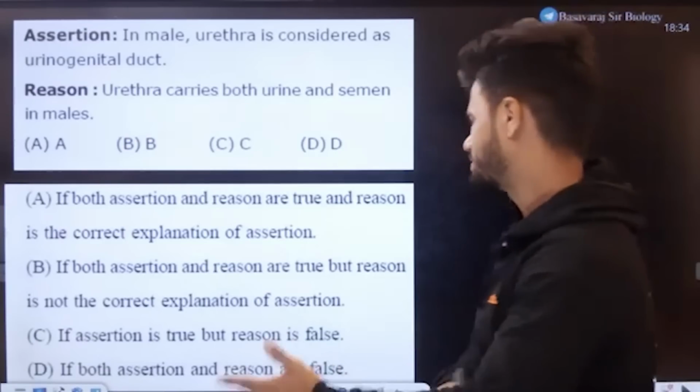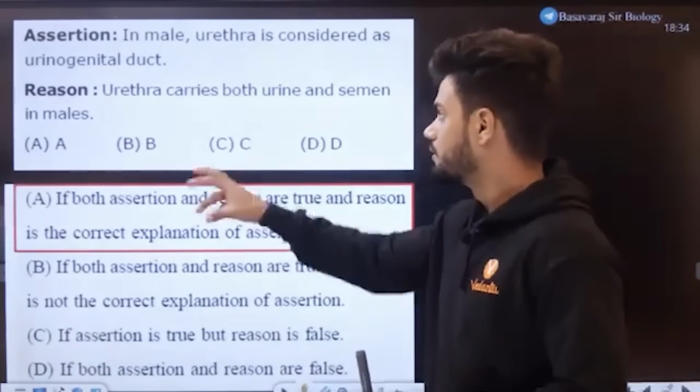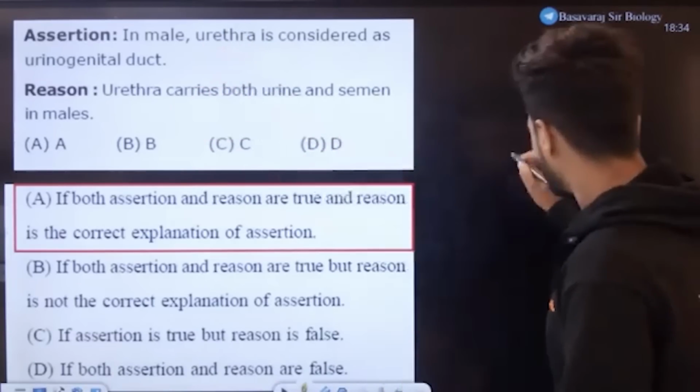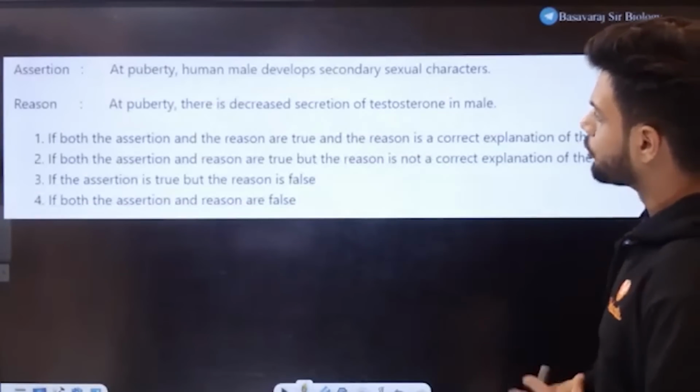Okay, this is an easy question, students. I don't need to explain this. The answer is very easy. Answer is option number A. That is, both are common here. So let me tell you, plus 15 marks if you're right. Plus 15 marks. Next question on the board.